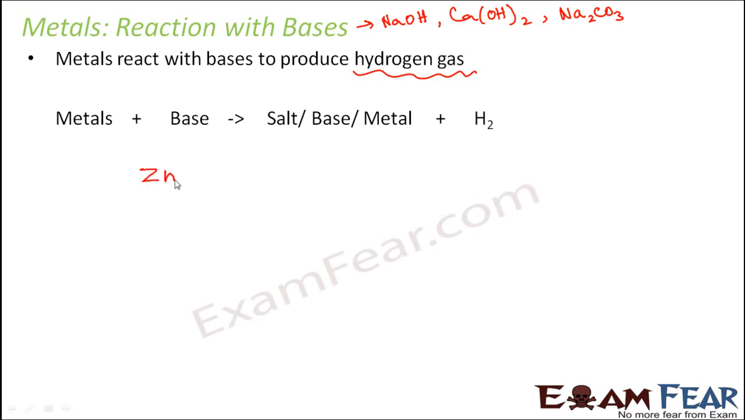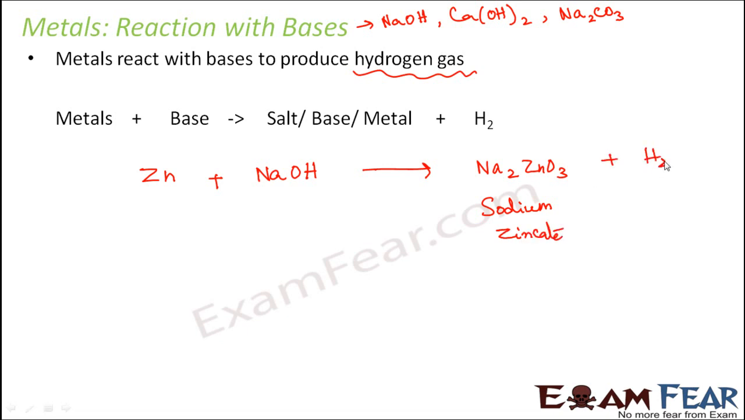Let us take the example of zinc. Zinc combines with a base, for example NaOH, sodium hydroxide. So what does it form? It forms Na2ZnO2, which is sodium zincate. So this is nothing but a salt, and hydrogen gas is released. This is important because with the emission of hydrogen gas you get to know that a metal has reacted with the base.